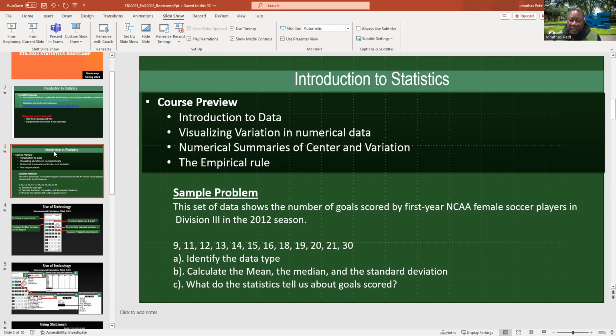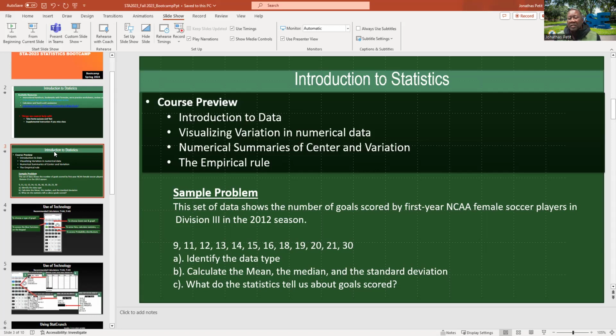Numerical summaries of center and variation: we have a simple problem that we're going to work on, that will allow us to apply this and find the measure of center and the measure of variation. And the empirical rule will also be covered by your instructors.